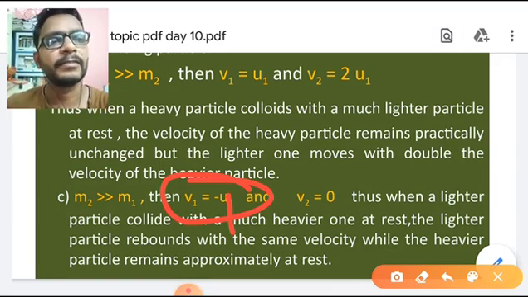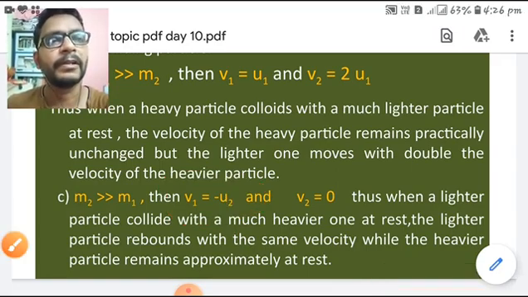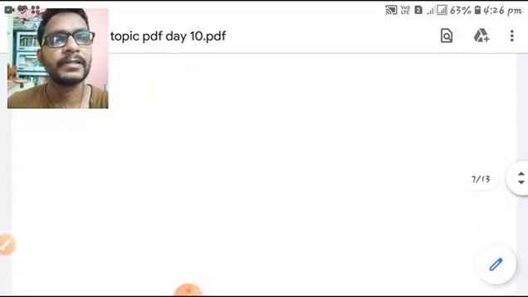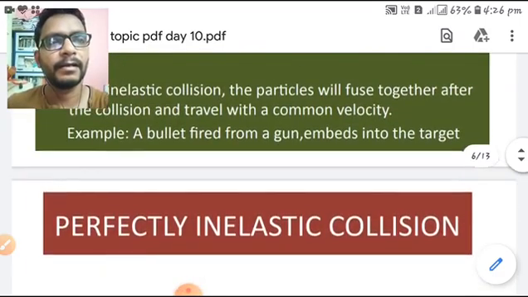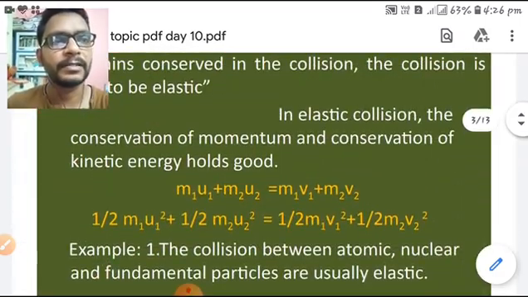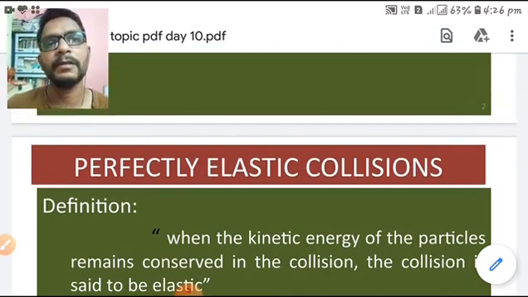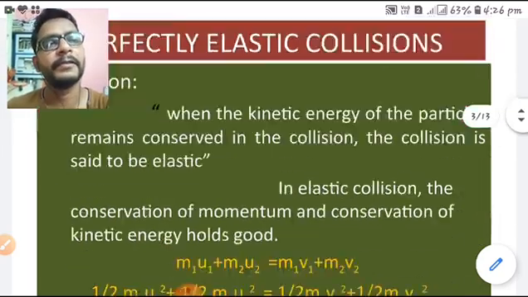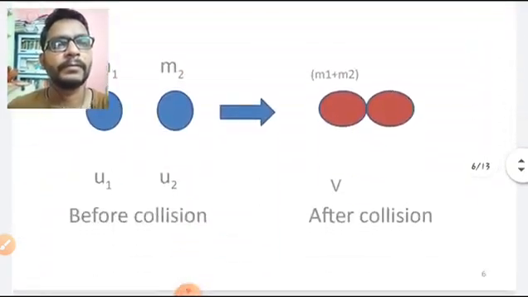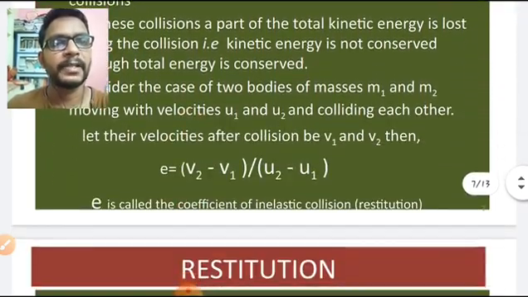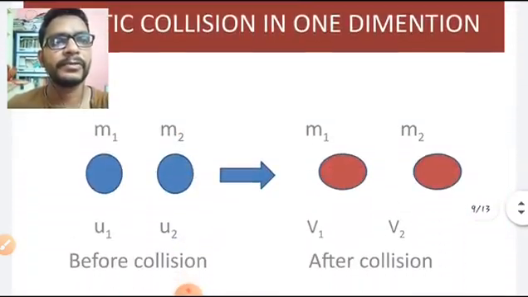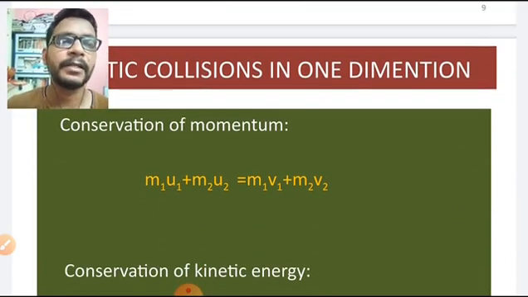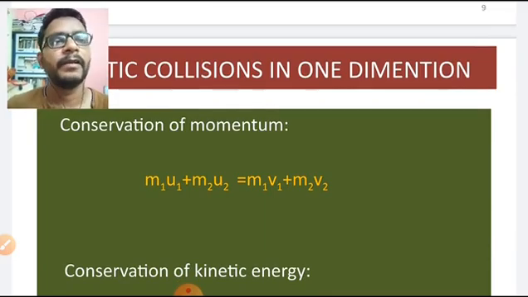So these are the topics we covered today: what is collision and the different types of collisions, one by one, what is elastic collision, what is inelastic collision, and what is semi-elastic collision, and then the coefficient of restitution. Then we covered elastic collision in the one-dimensional case, with the mathematical explanation.